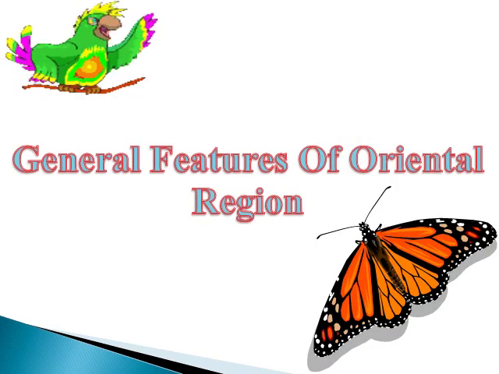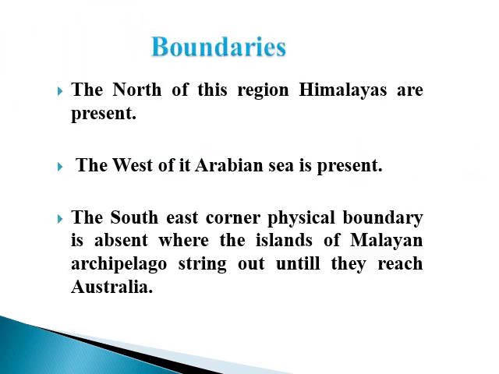Now we are going towards the general features of the Oriental region. If we talk about the boundaries, to the north of this region the Himalayas are present. On the western side, there is the Arabian Sea.